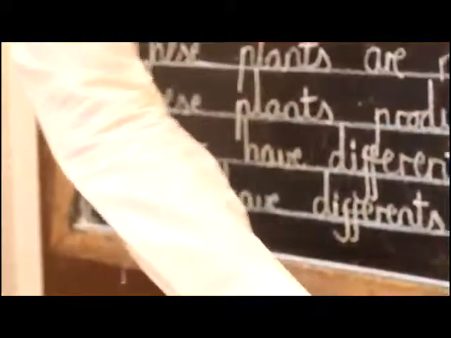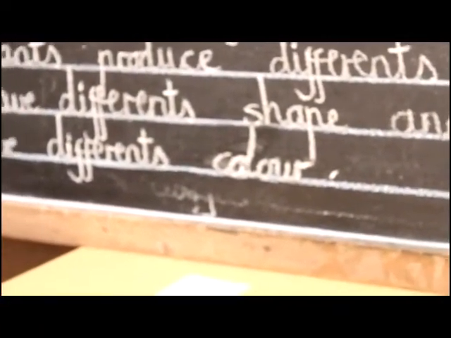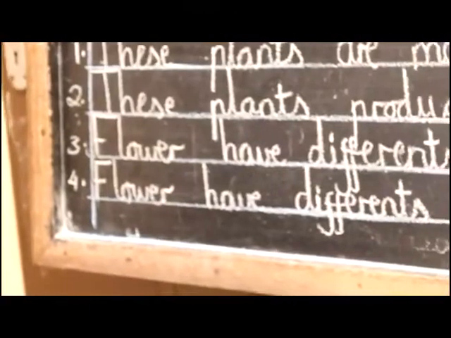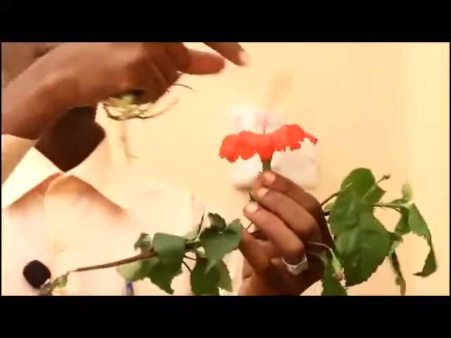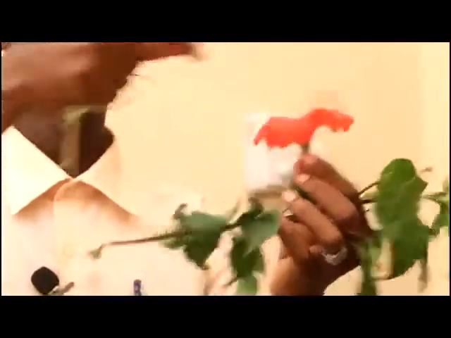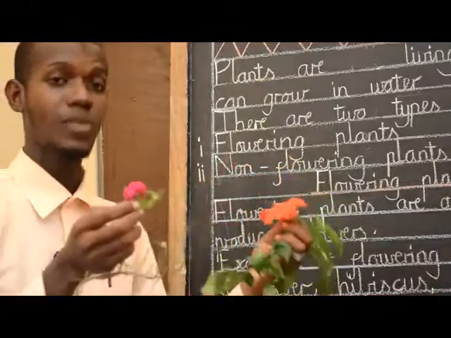Fourth characteristic: flowers have different color. Yes, good. Let us see. This hibiscus flower has a red color. But this one has a pink color. This is the difference. Are we together?